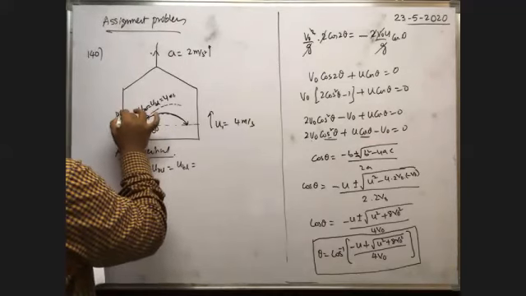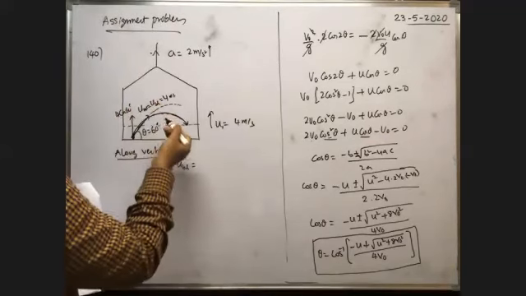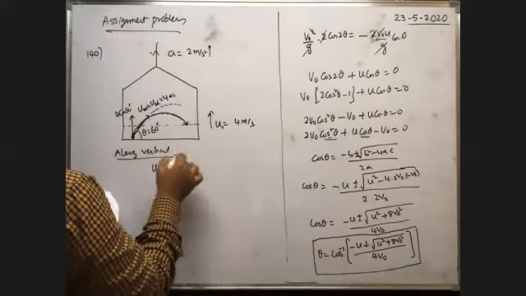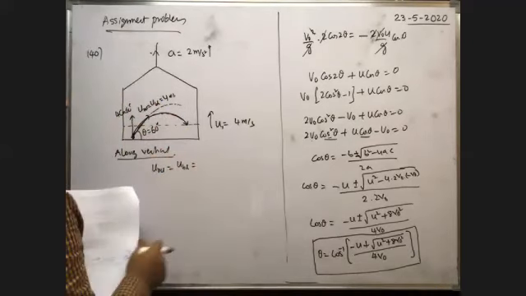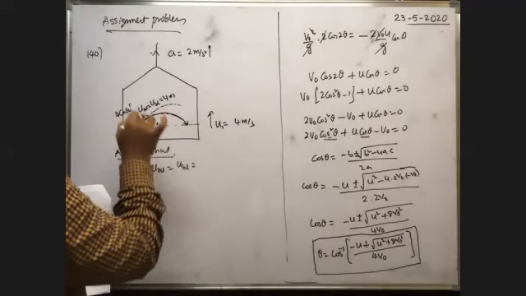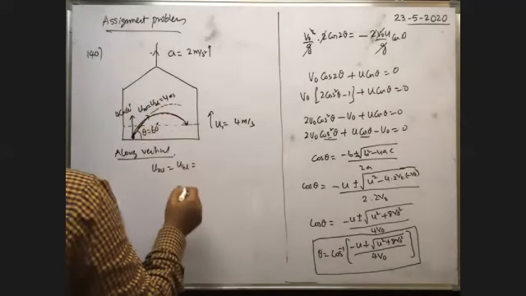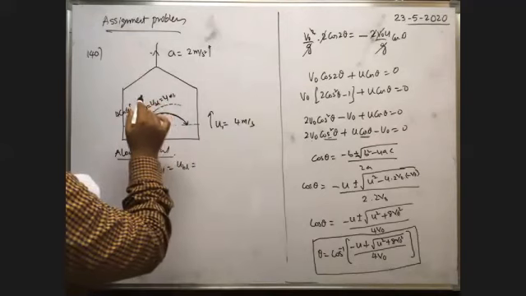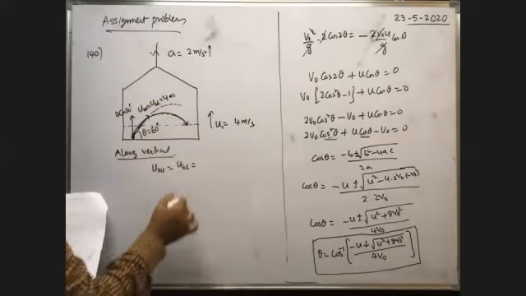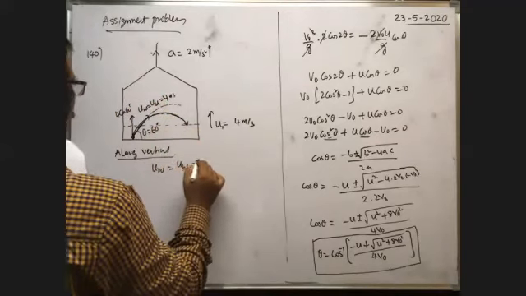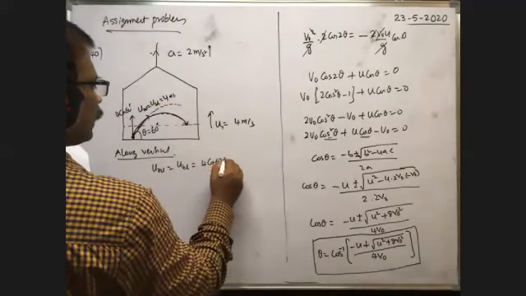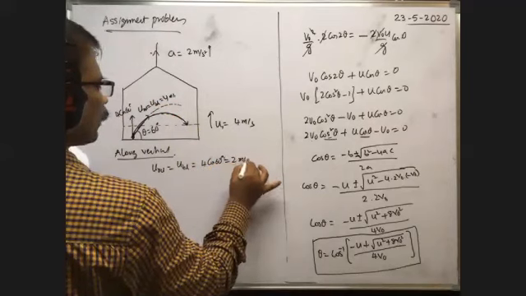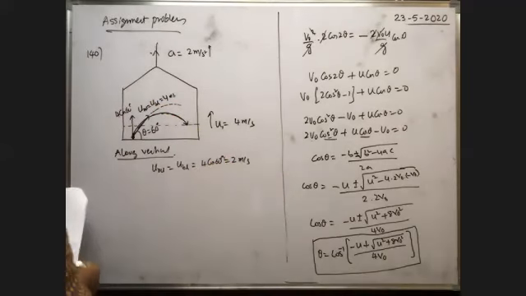We need not write u_B minus u_L, because the relative velocity of the body with respect to the lift is directly given. Here they ask you to find the time taken by the body to reach the lift only. That's why the relative velocity of the body with respect to the lift along the vertical upward direction is 4 cos 60, which is equal to 2 meter per second, because cos 60 is 1 by 2.